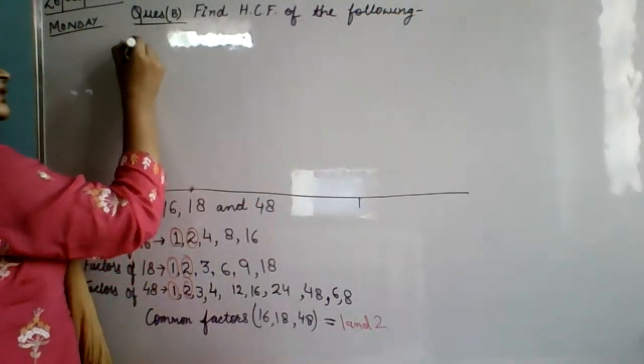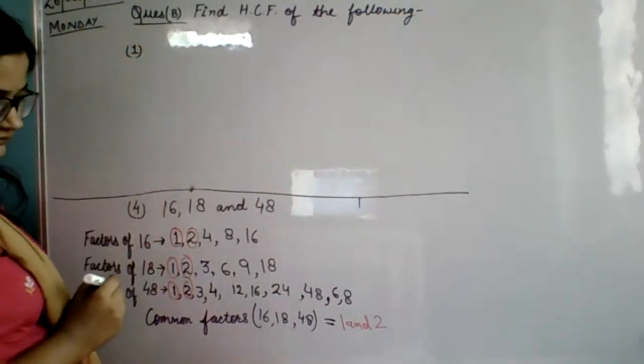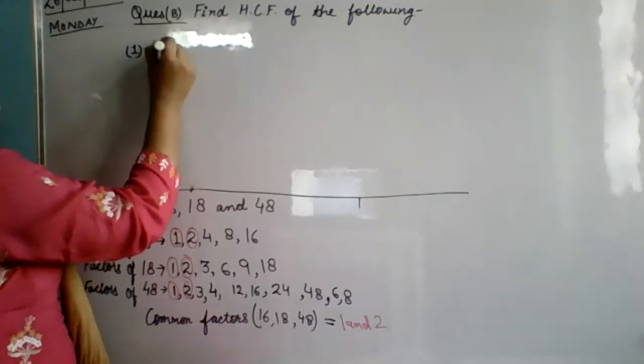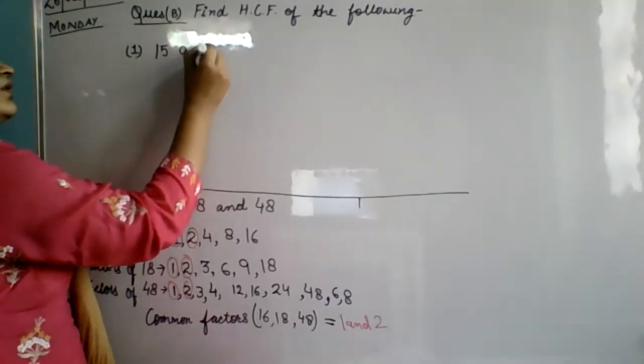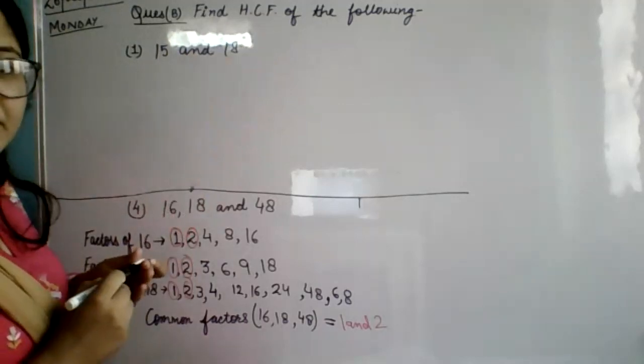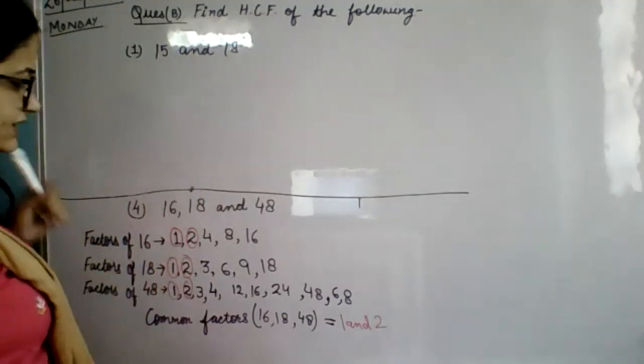Right, question 1. HCF is the same as common factors, but you have to take out only the highest one.